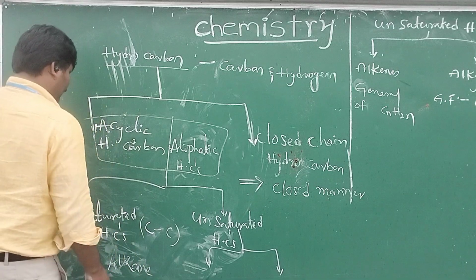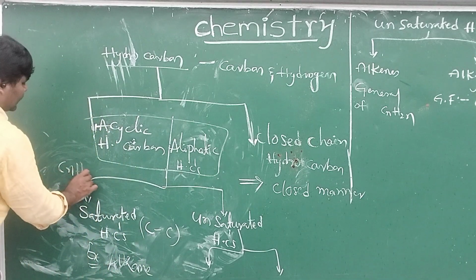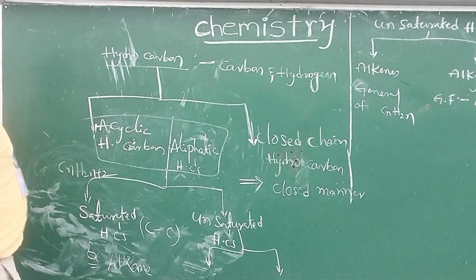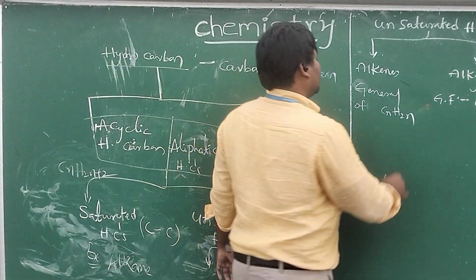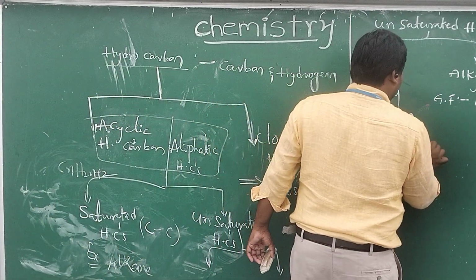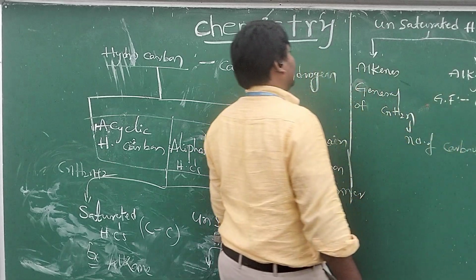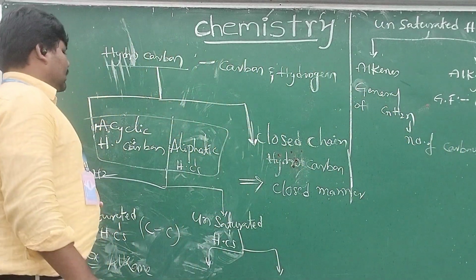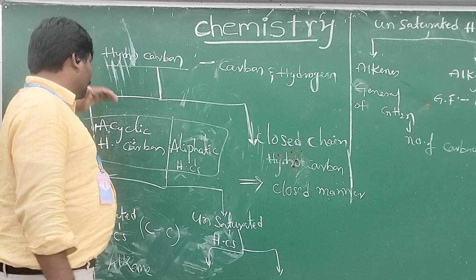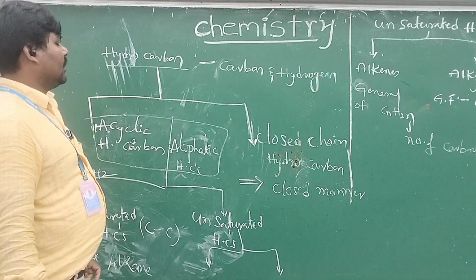The general formula of alkanes is CnH2n plus 2. Here n indicates the number of carbon atoms. So this is information about open chain hydrocarbons.